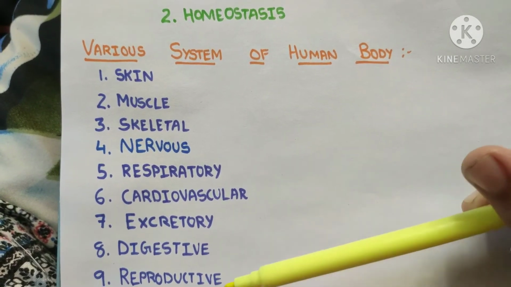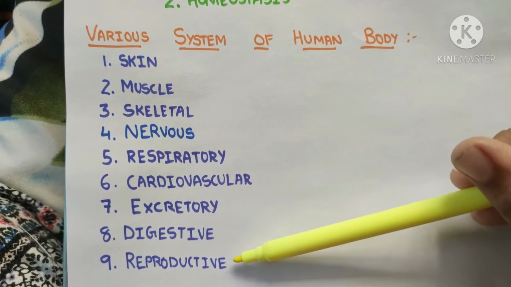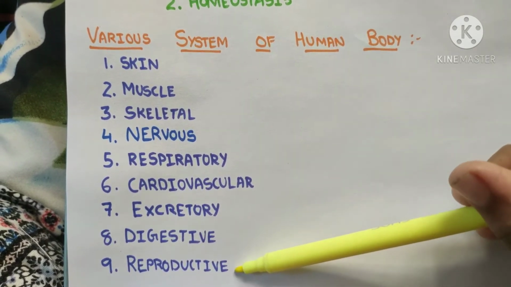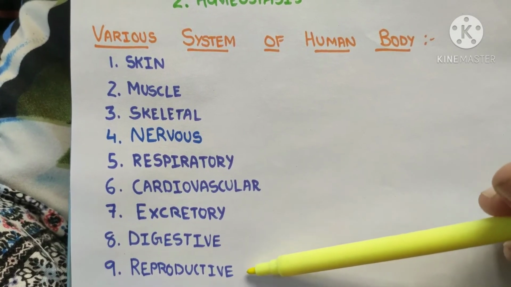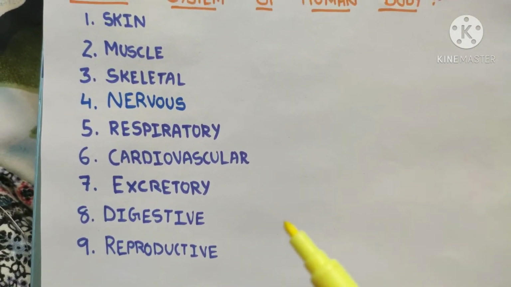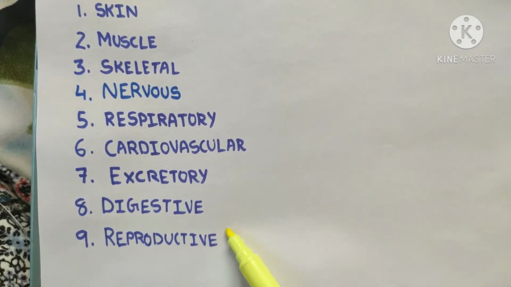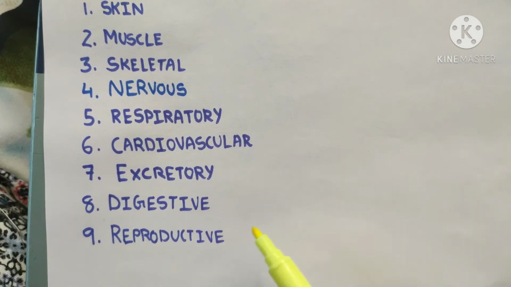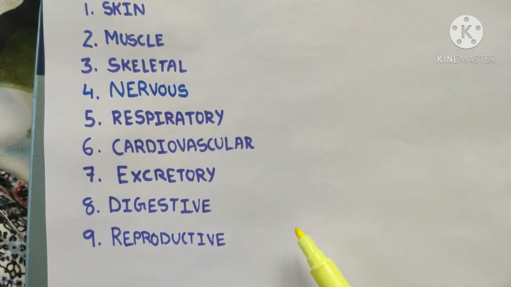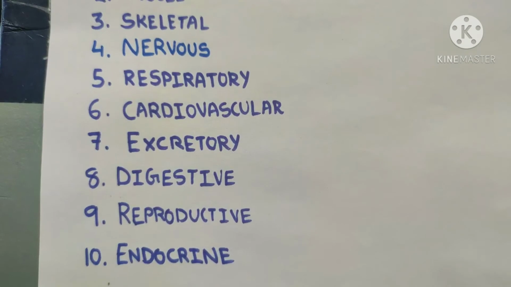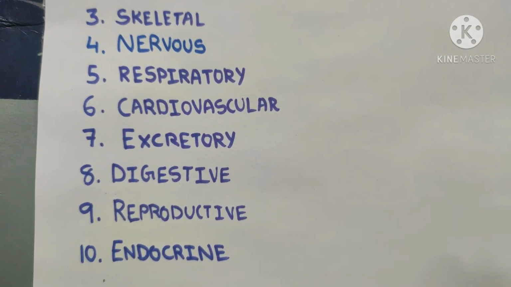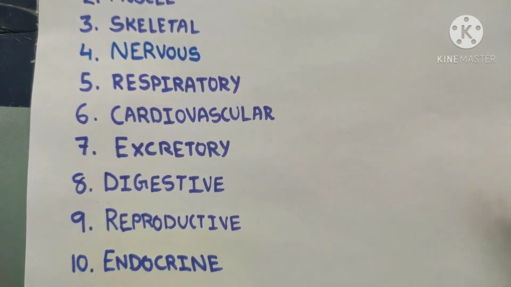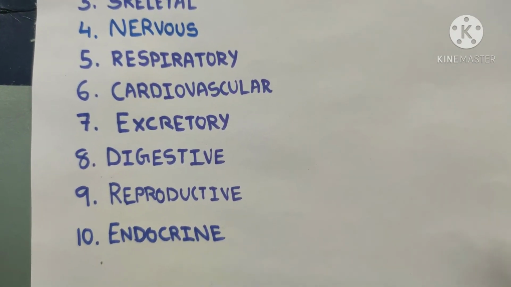Another system is the reproductive system. This is the system because of which we are able to maintain our species of human beings, right? Because we continue our genetic material from generation to generation through the reproductive system. The male reproductive system includes testes, epididymis, vas deferens, prostate gland and penis. Female reproductive organs are ovary, fallopian tube, uterus and vagina.